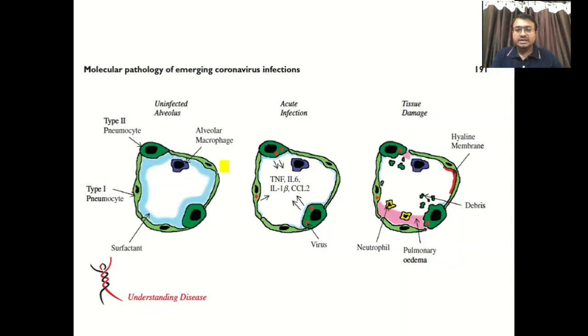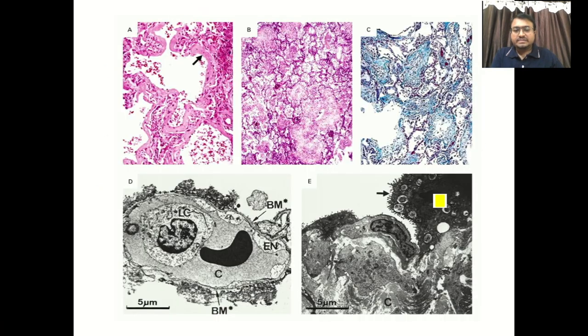So in summary, you can see again the molecular pathology of coronavirus infection: normal lung tissue, and now in the damaged condition you will find such kind of hyaline membrane with edema and all these necrotic debris. So this is about tissue damage in case of coronavirus infection. In the same way, the same figure shows edema with thickened membrane.